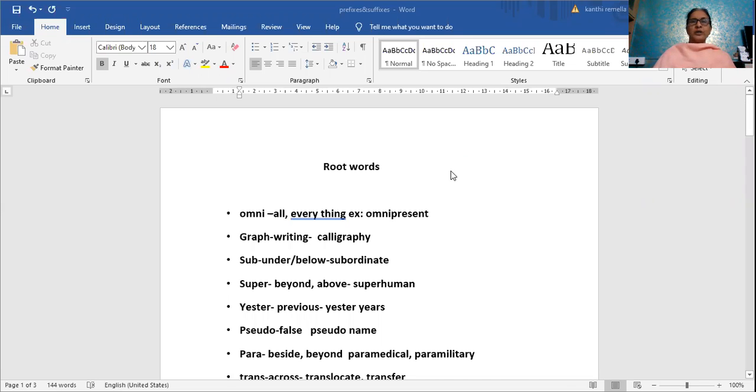So what are root words? Most of the root words are derived from Greek or Latin. English originated from the European languages, so each word is taken from either Greek or Latin. We should know the meaning of that, and that root word is used in many other words.